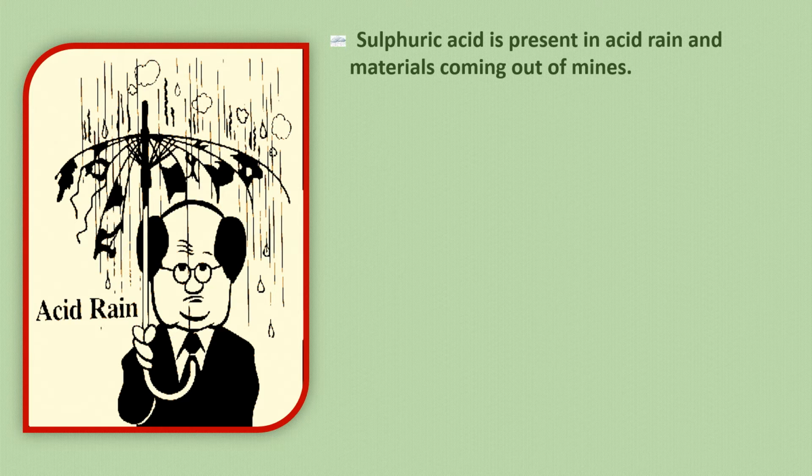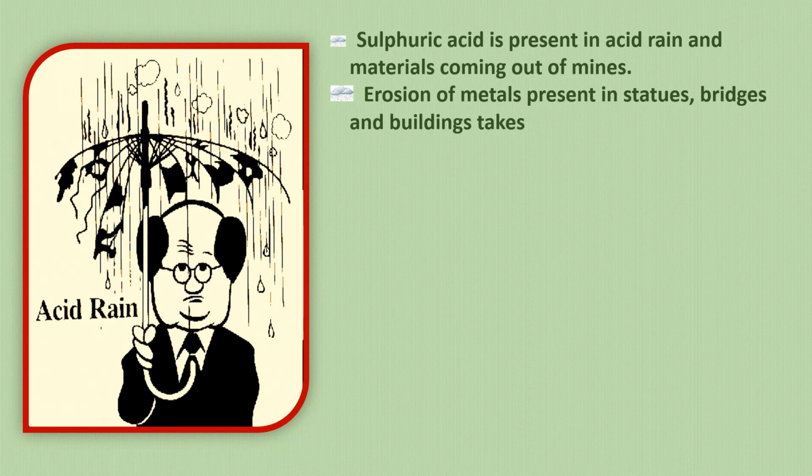Now when it rains, these gaseous pollutants dissolve in water and form sulfuric acid, and that comes down as rain. Any acid is corrosive, and therefore this causes erosion of the metals which are present in statues, in bridges and in buildings.